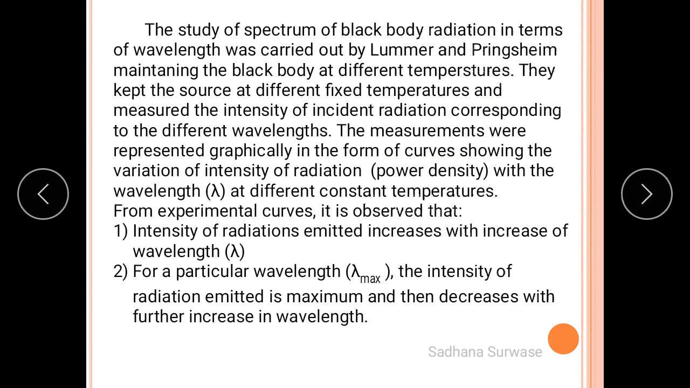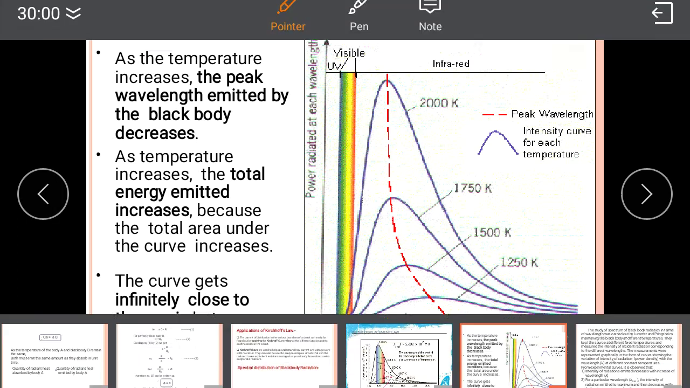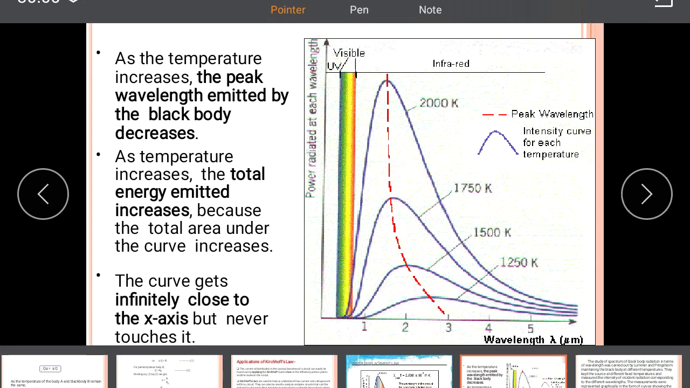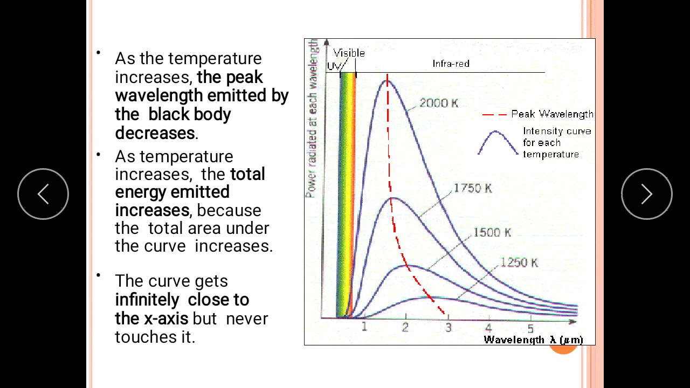So what is the observation they have made? The first observation is that the intensity of radiation emitted increases with increase of wavelength. As the wavelength increases, you will find the intensity of radiation also increases. See over here, the value of the peak increases.